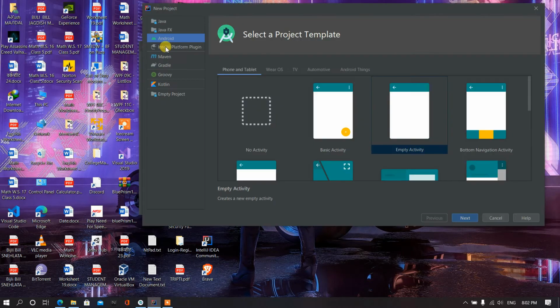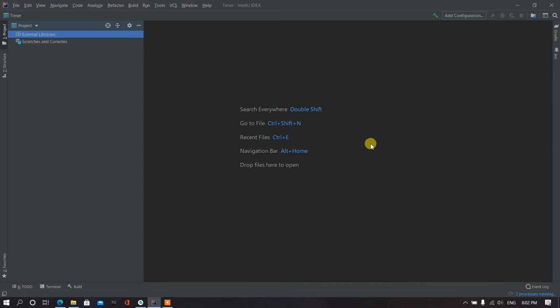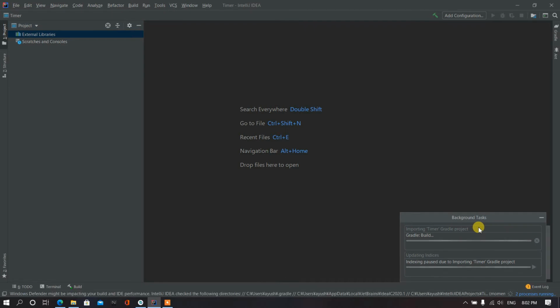So create a new project and select Android and select empty activity and create an activity. Name it timer. Use the language Java. I'm using Java, and the minimum SDK I will be using is 7.0, which is Nougat, and finish, and wait for it to set up the program.